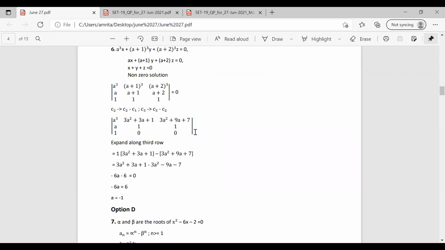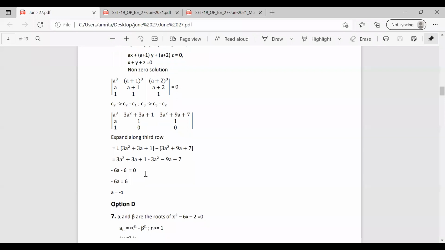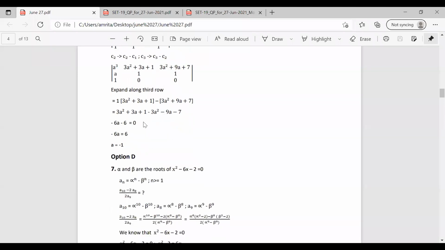Now what we are going to do is expand along the third row. So it is 1 into, we have the term 3A square plus 3A plus 1 minus 3A square plus 9A plus 7. So taking this negative inside, we have 3A square plus 3A plus 1 minus 3A square minus 9A minus 7. So 3A square gets cancelled and 3A minus 9A becomes minus 6A, plus 1 minus 7 becomes minus 6. So which is equal to 0. That is minus 6A minus 6 equal to 0. So we can obtain the value of A by solving it as A is equal to minus 1.